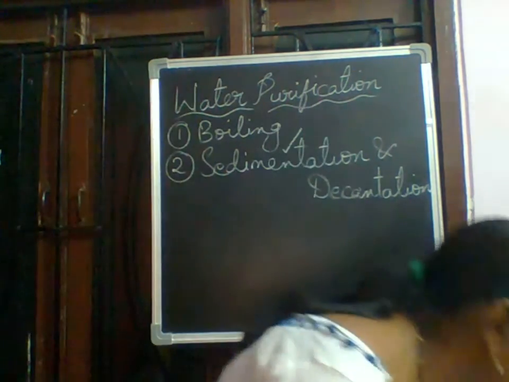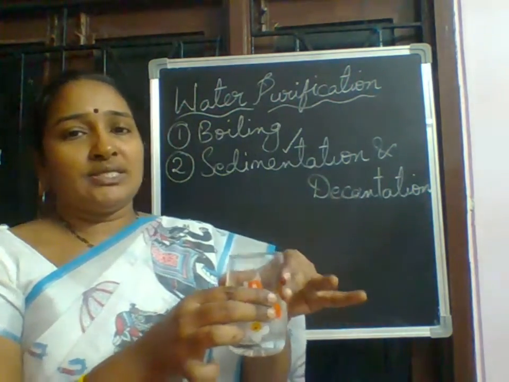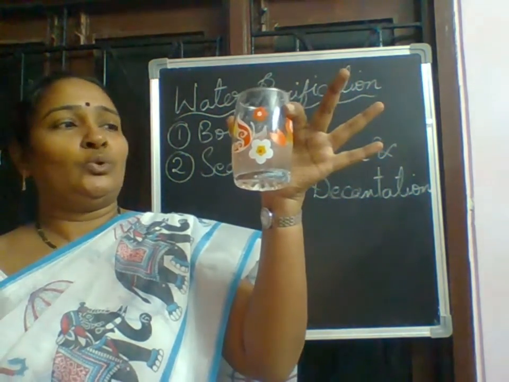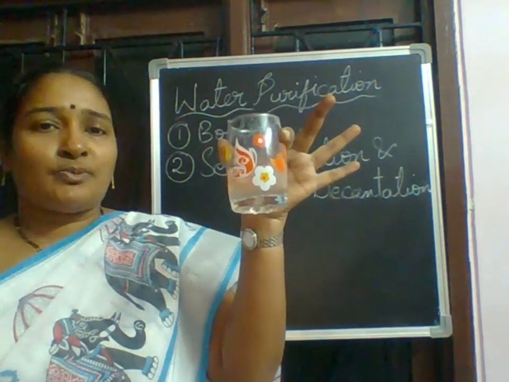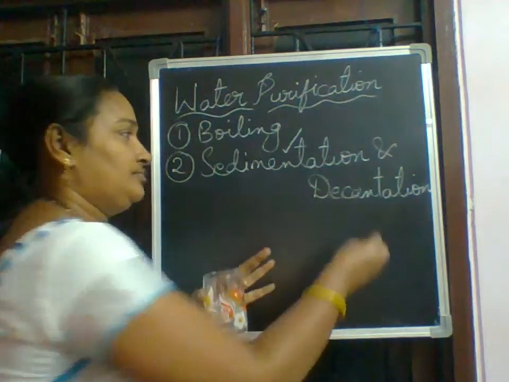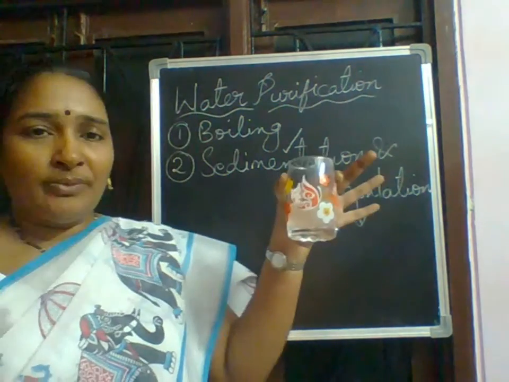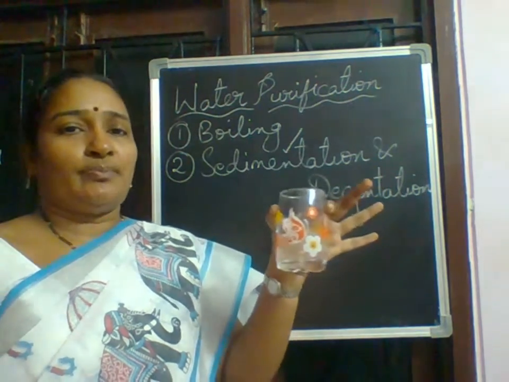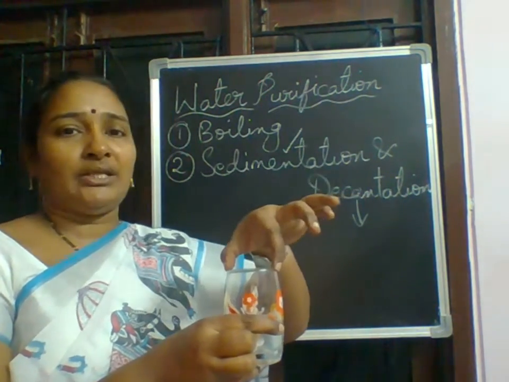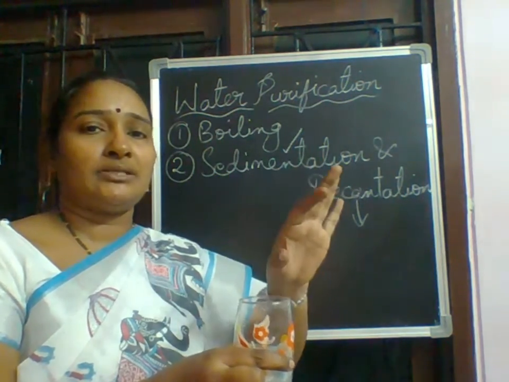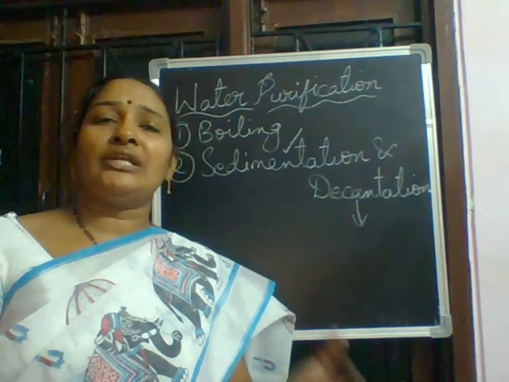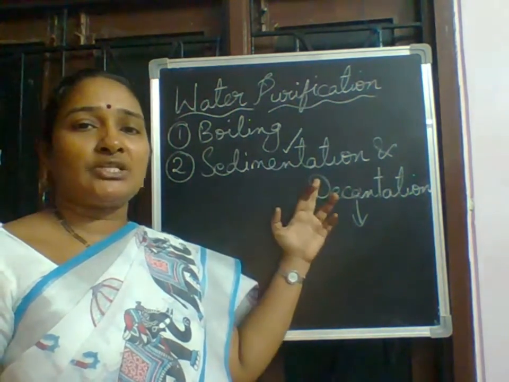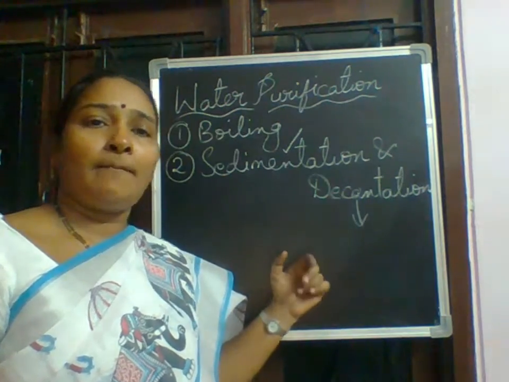Now we can see clear water. You cannot see any sand particles in this. So this process is called decantation. What do you mean by decantation? Slowly pouring the clear water into another container without disturbing the sediments is called decantation. So for the purification of water which contains insoluble impurities, sedimentation and decantation, you can do at home also. This is the second method.